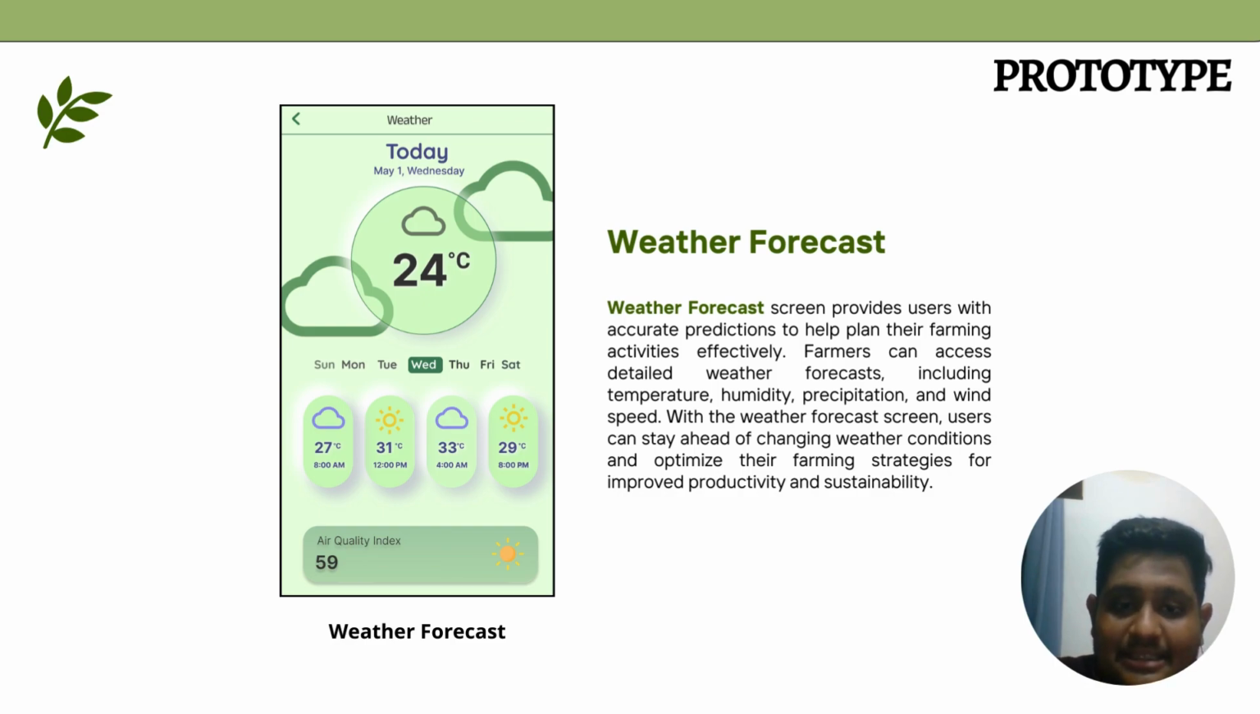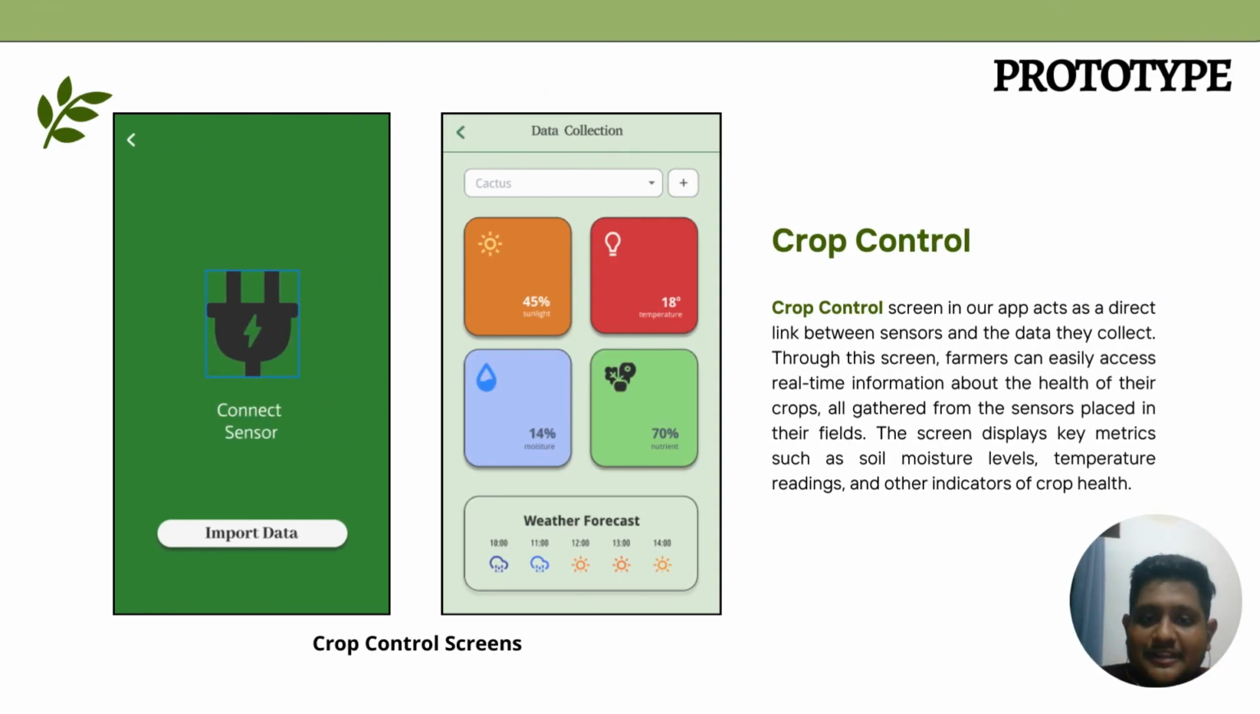Farmers can access detailed weather forecasts including temperature, humidity, and wind speed. With the weather forecast screen, users can stay ahead of changing weather conditions and optimize their farming strategies for improved productivity and sustainability. Here we can see for crop control there are 2 pages, which is input data and data collection.